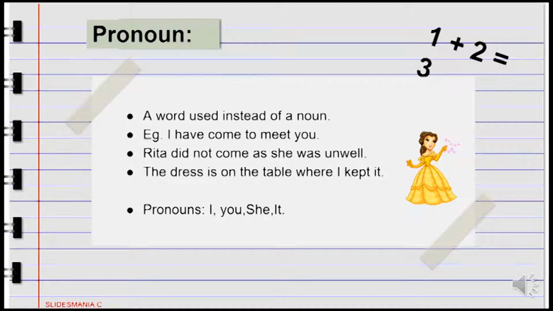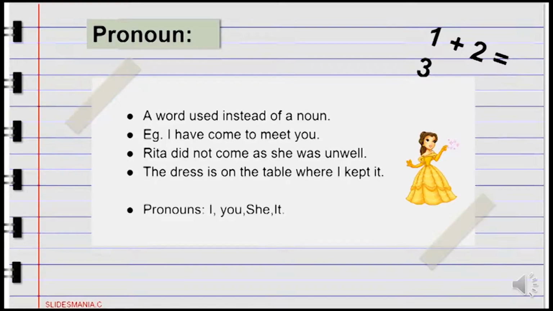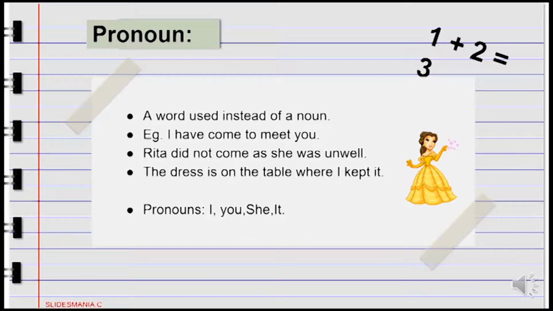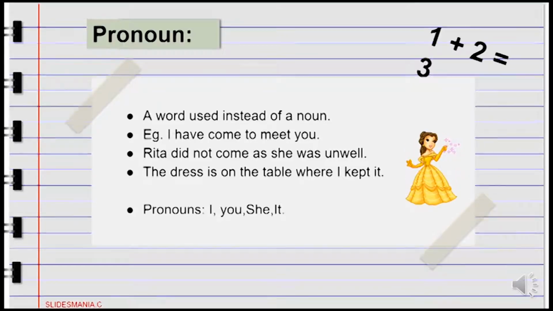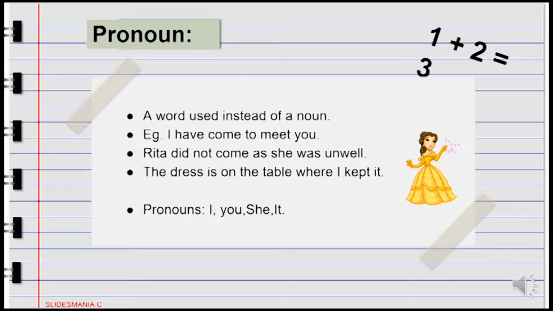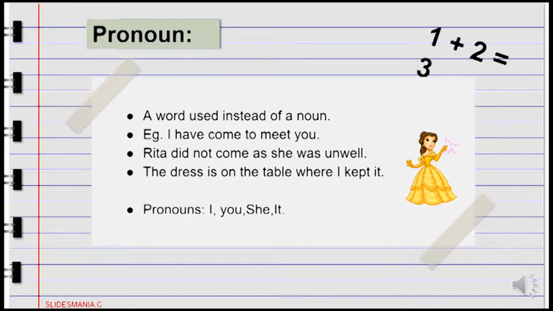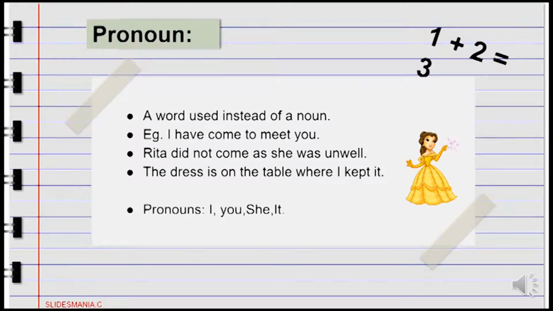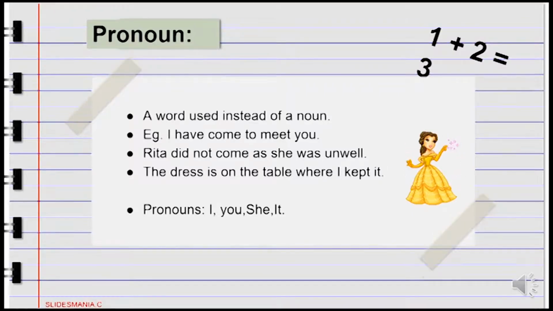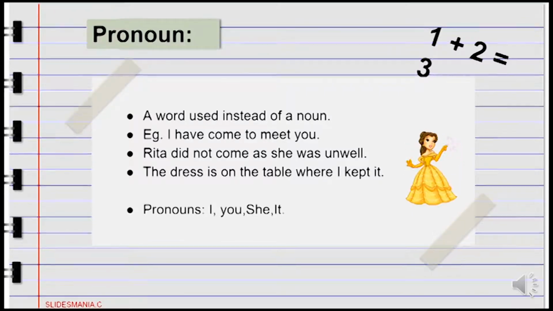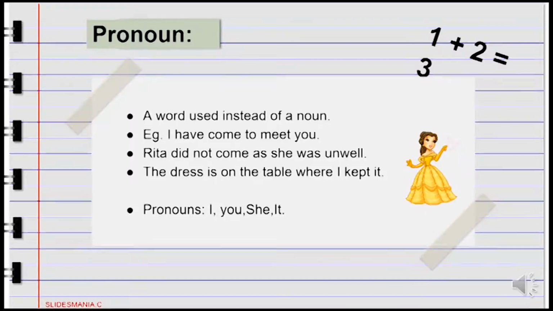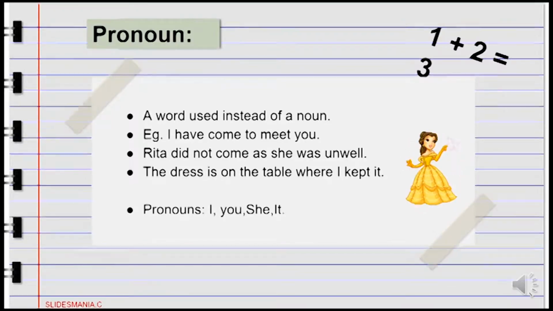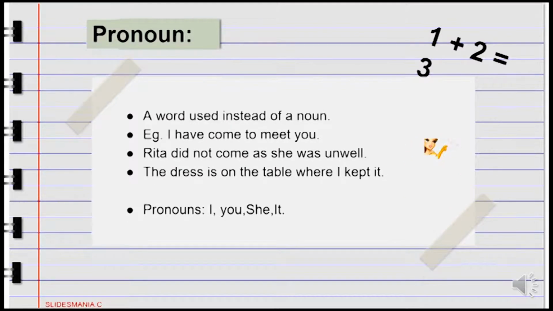Next, we come to pronoun. A pronoun is a word which is used instead of a noun or in place of a noun. Example, my name is Sohan and I have come to see you. My and I are used to denote the speaker and you is used instead of Sohan. Rita did not come as she was unwell. The dress is on the table where I kept it. She is used instead of Rita and it is used instead of the dress.